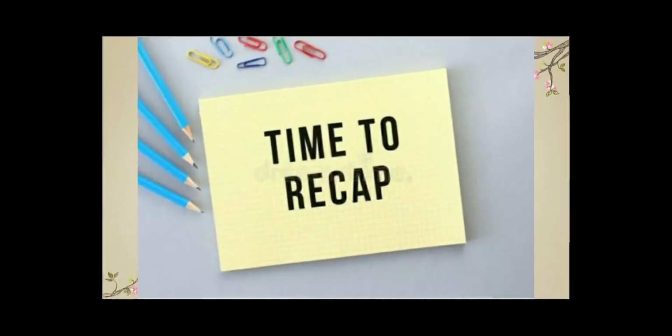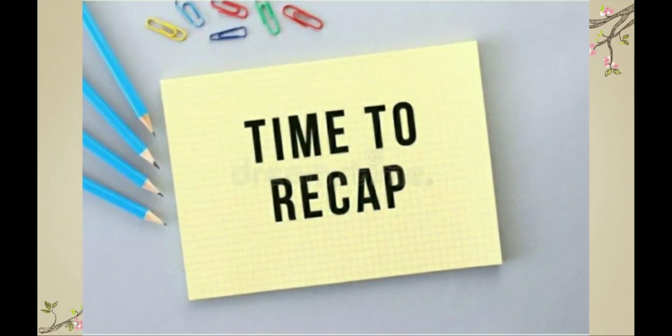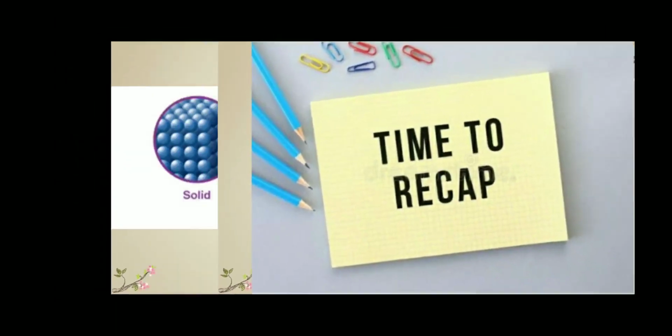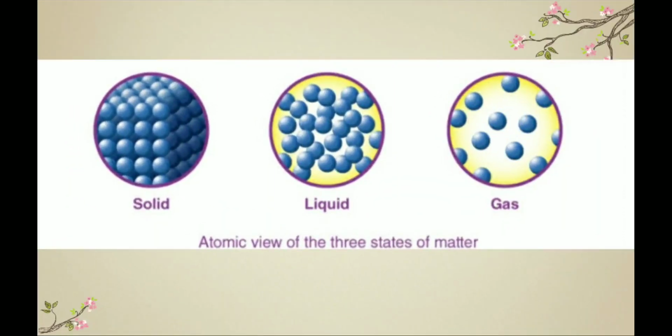Okay, so this is about today's session. So it's time to recap what we have learned. For the solids, we have learned that they are packed very tightly. For the liquids, we have learned that they are packed somewhat loosely. For the gases, they are very, very loosely packed. So this is the atomic view of the three states of matter.